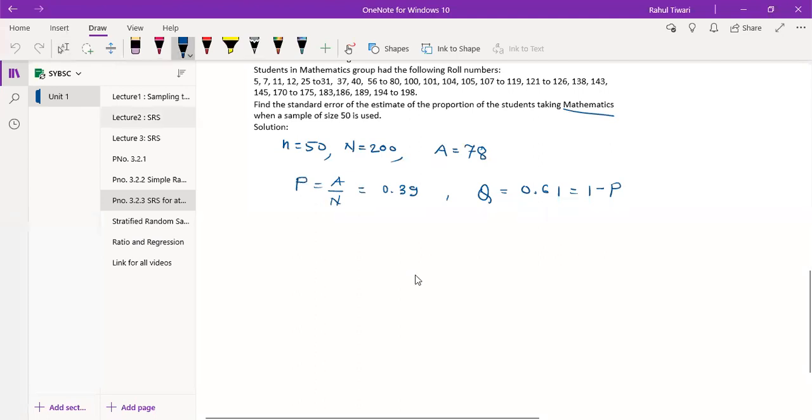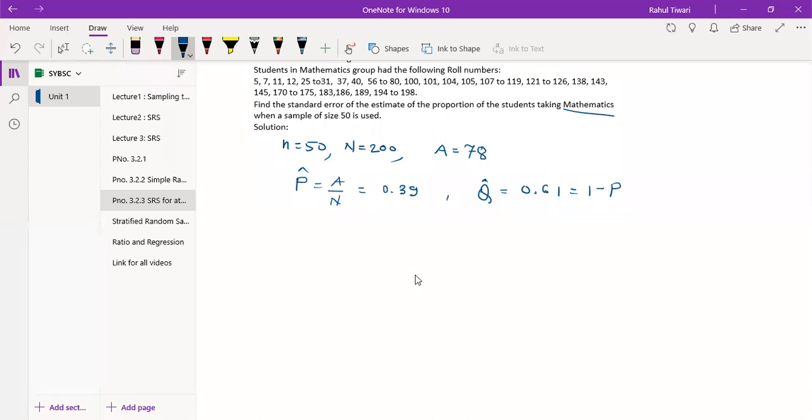So now you can find capital P, which is the estimate of proportion of students. So you can get these estimates, and you need to find standard error of estimates also, right? Standard error of estimates of the proportion.